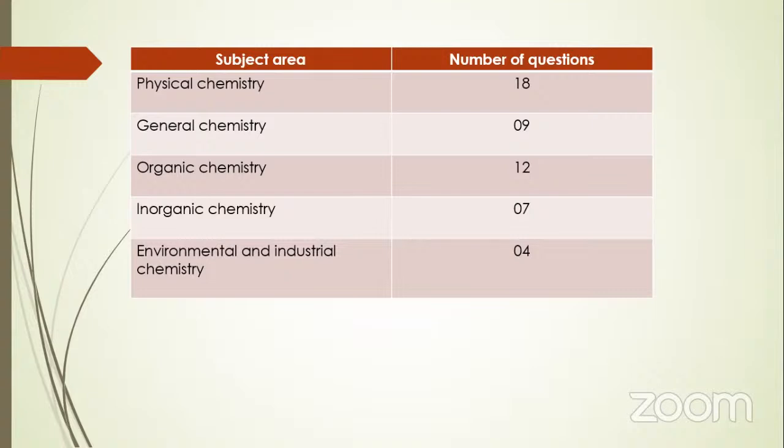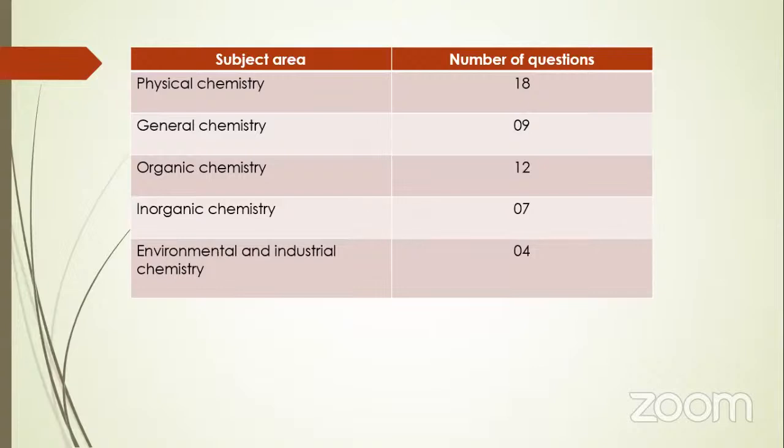So in MCQs, there may be 9 or 10 questions coming according to general chemistry. And then organic chemistry is also given a large area in your syllabus, and the number of MCQs coming is around 12, 13. Then inorganic chemistry, SPD, which is in your 6th lesson in your syllabus, 8, 9 questions are coming according to inorganic chemistry.